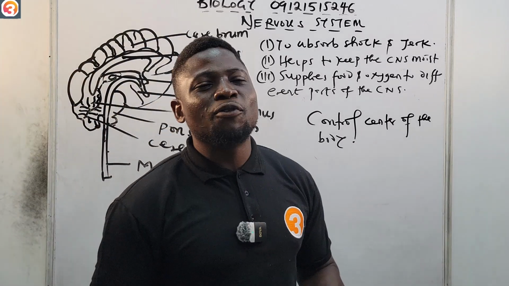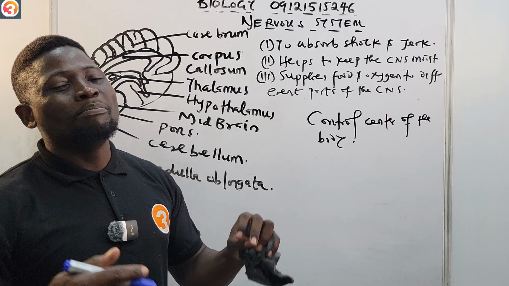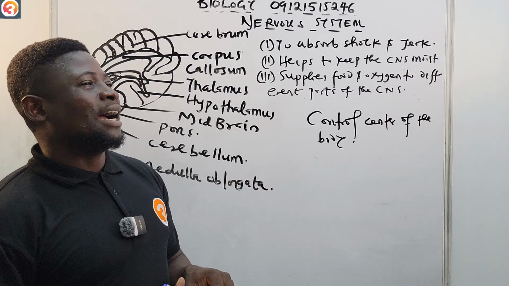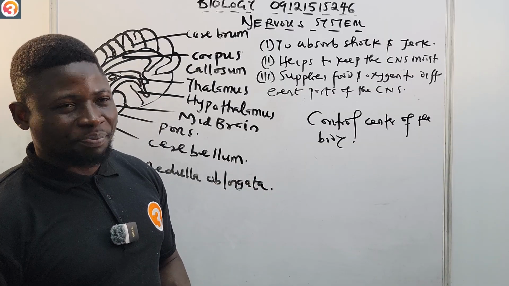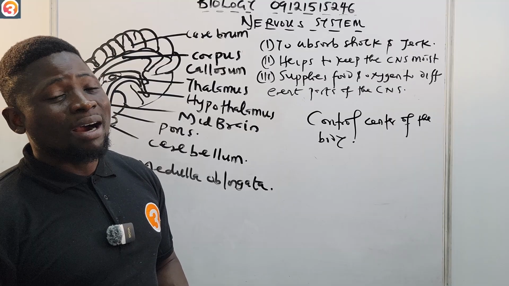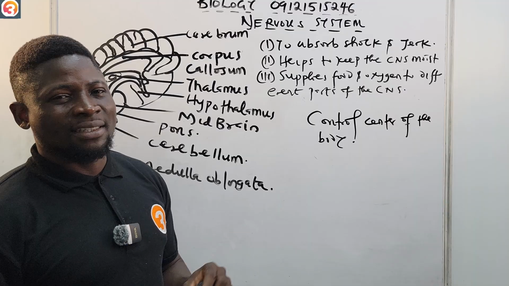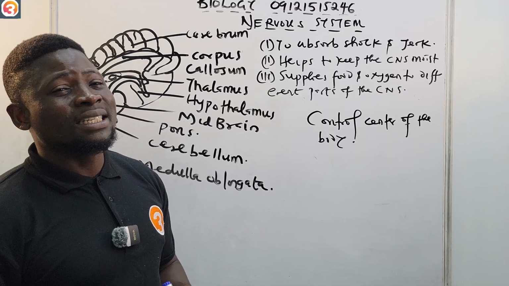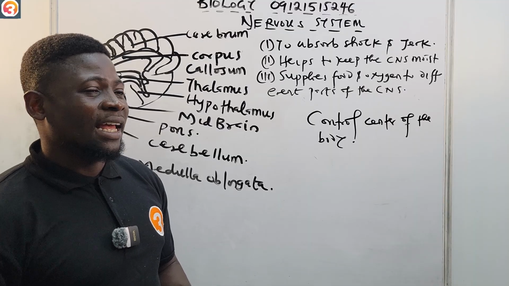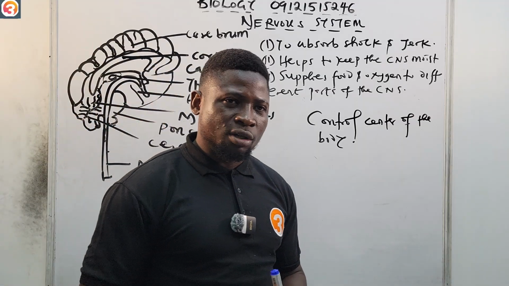It's a powerful machine or organ, a magnificent organ. In fact, the brain is the most powerful computer. Just take note of that, because the number of things it does in a day, and the number of things it does at a time, it is awesome.